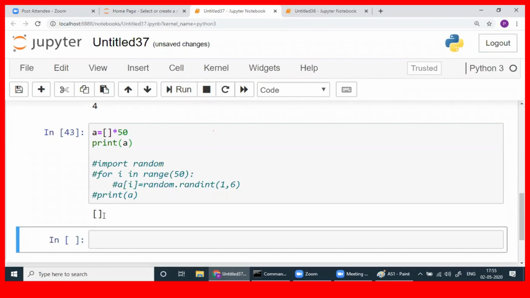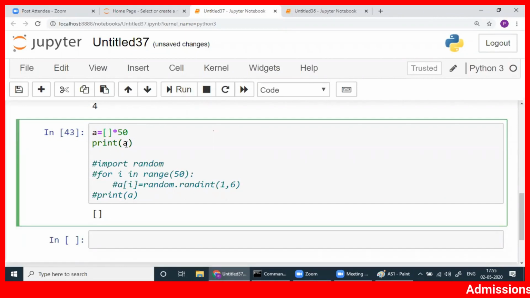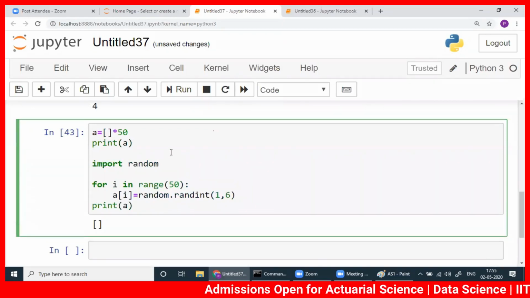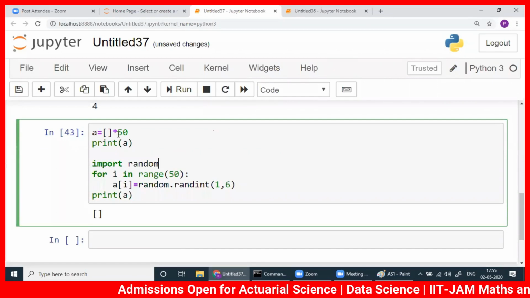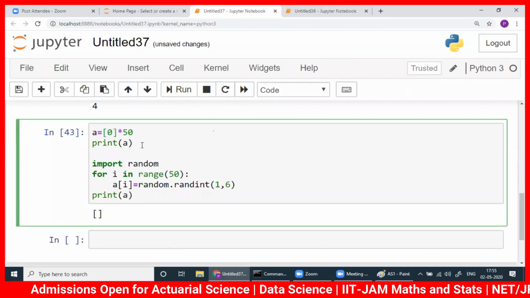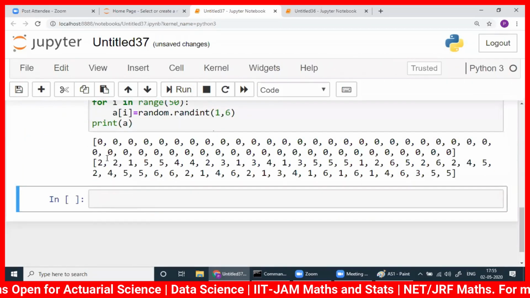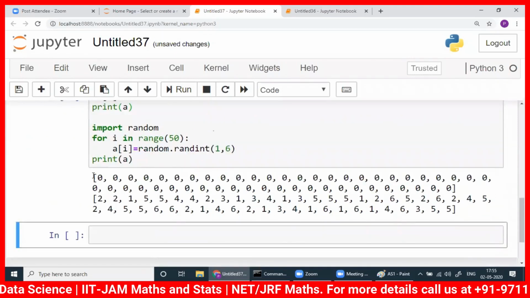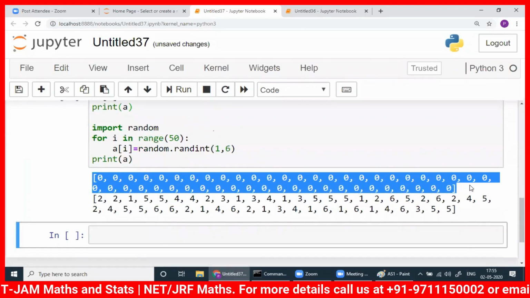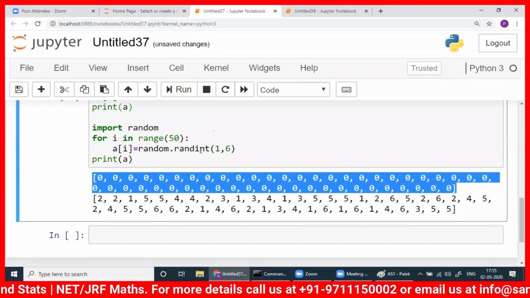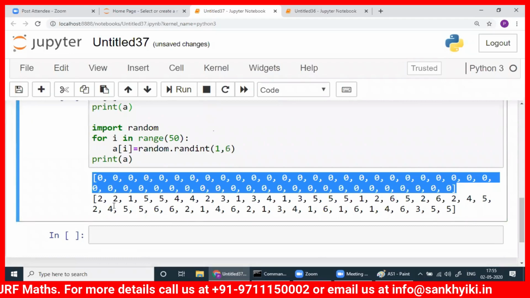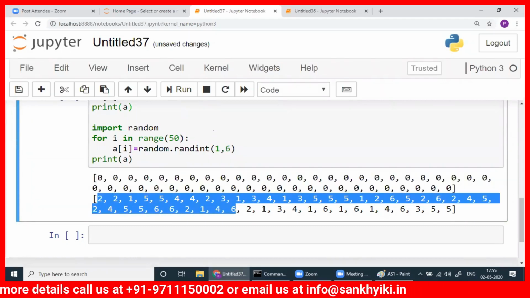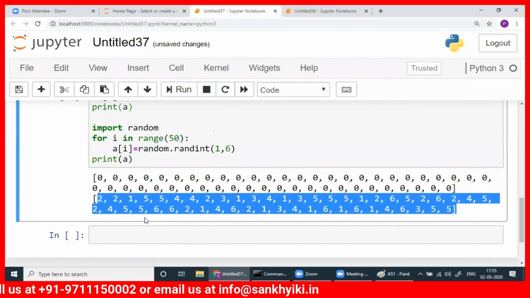Yeah. Oh, I have to write something. Okay, we have to write something. Now you do it. See, initially I had zeros 50 times. Now, whatever random number I got from 1 to 6, they are here. All are updated now. How to find mean?